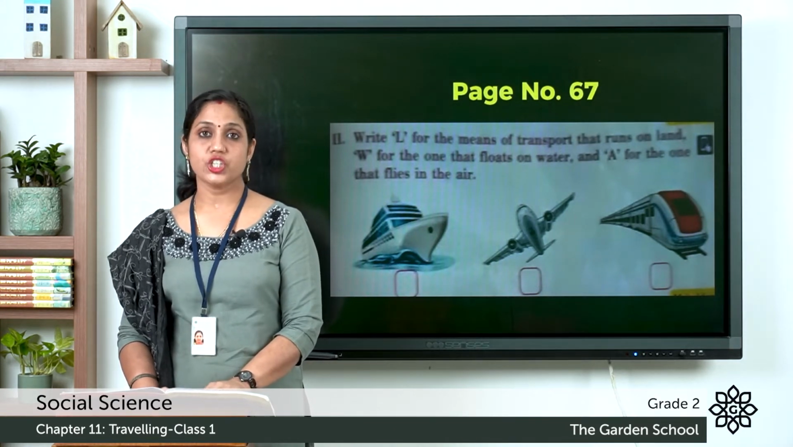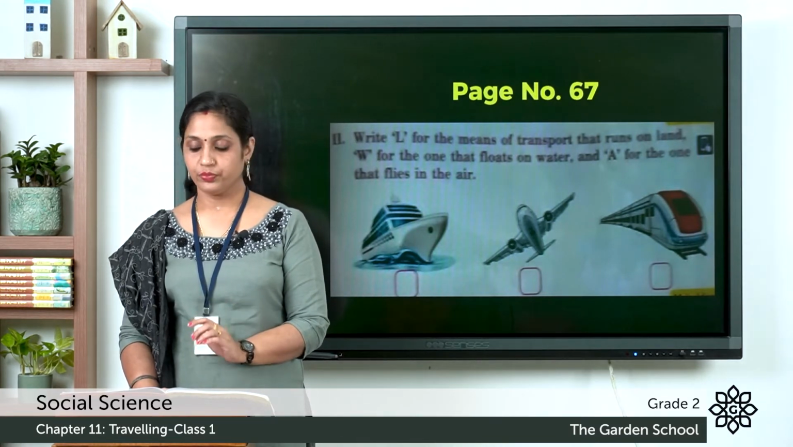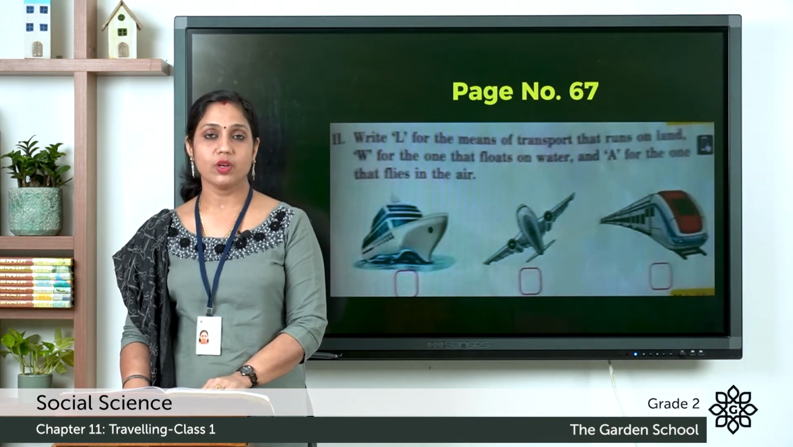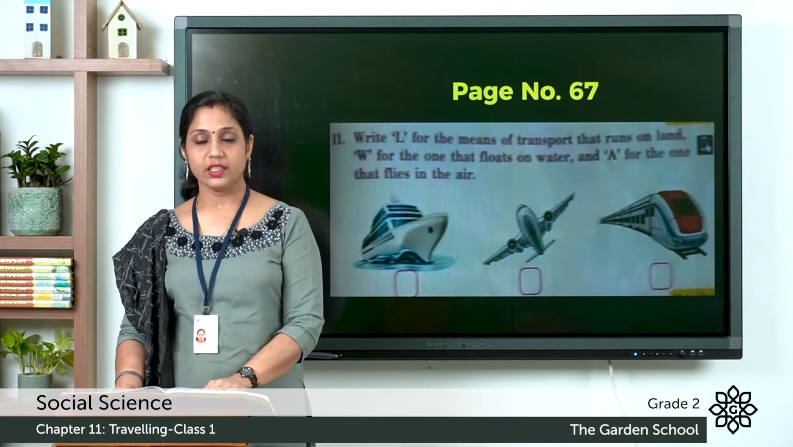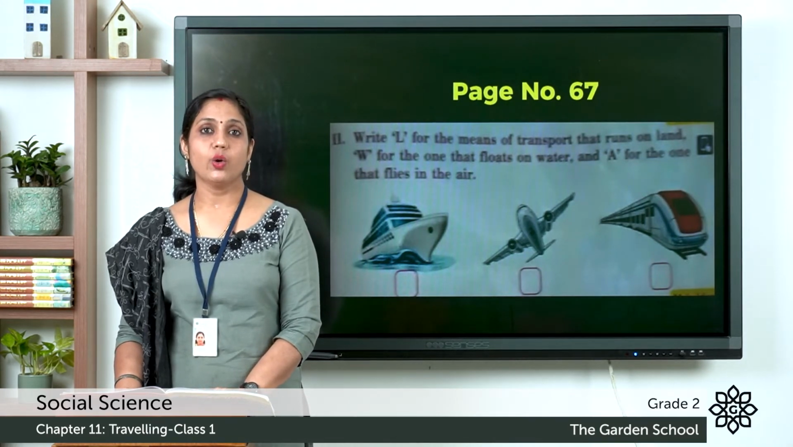So the first picture, ship. A ship is a water transport. So you can write there W. Second one, it's an aeroplane, and you can write A there because it's an air transport. And the third one is a train and it's a land transport. So you can write down L there.